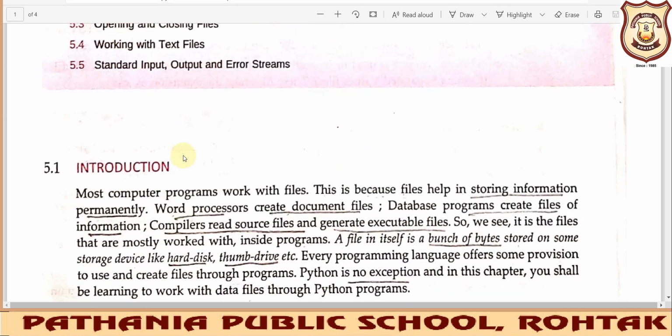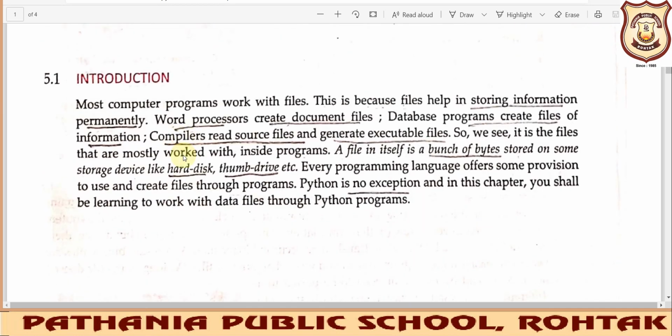Fine. So, beta, why do we need a file and what is its purpose? Whenever we are working with programs, we need something to store our data. When we are processing some information, we need to store it, and if you want to store that data, there is a provision called files that stores your information permanently.